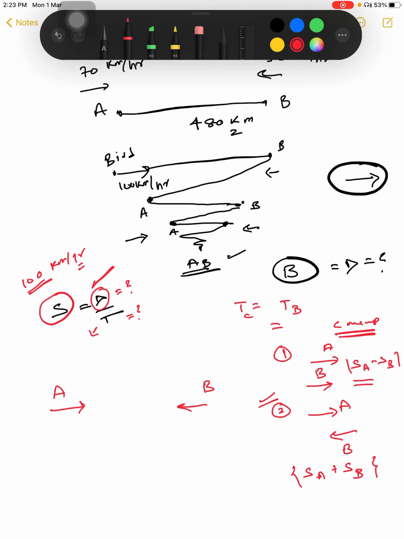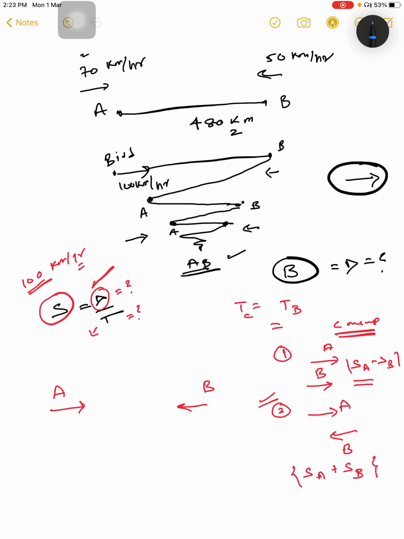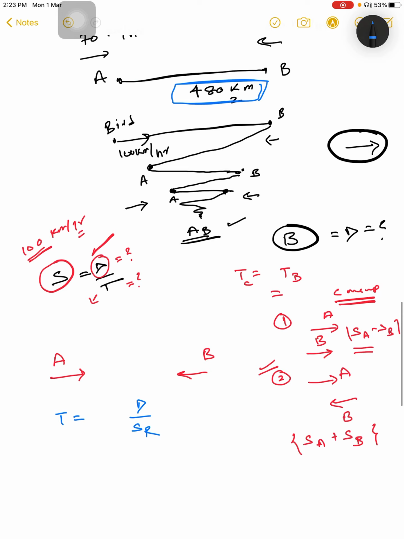In order to find the time of collision, we also have the distance separated between the two trains. So time is equal to distance divided by speed, and speed is the relative speed here. We have the distance 480. Both trains A and B are moving in opposite directions, so speeds will be added: 70 plus 50.